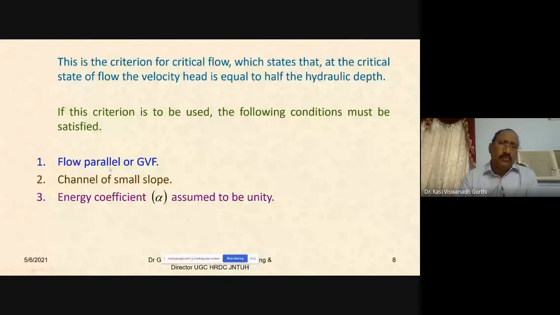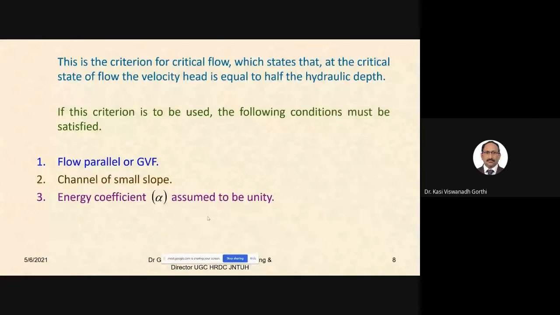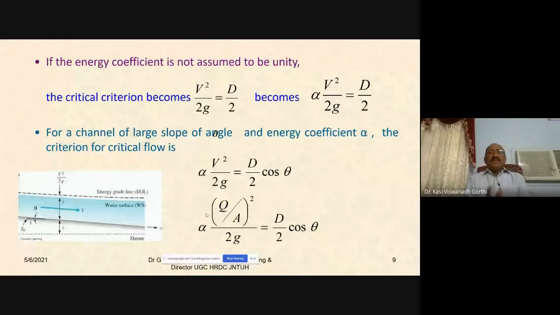So these are all the conditions which are required to be satisfied for using the criterion that the velocity head would be equal to half of the hydraulic depth. The criterion for the critical state can be used if these three conditions are satisfied. What is one condition? Energy coefficient alpha being equal to 1. This is what we have stated. If the energy coefficient is not assumed to be unity, what will happen? You need to take that alpha also into consideration in our derivation. So the criterion for the critical state, v square by 2g equal to D by 2, will change.